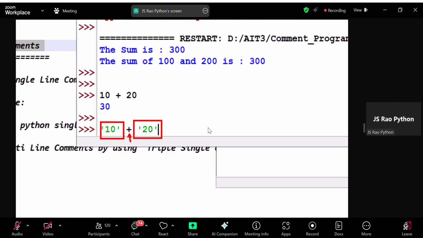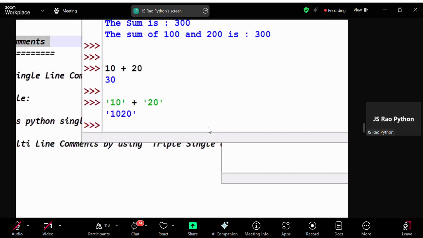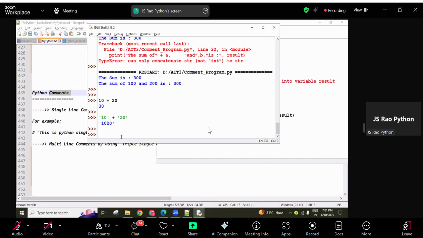Again, here there are quotations. So if both values are string type, then plus acts like a concatenation operator. Earlier was the arithmetic operator, that's why the arithmetic result 30 we got. Now here it is acting like a concatenation operator. Concatenation operator means both sides are added side by side. It looks like 1020. Side by side merging.